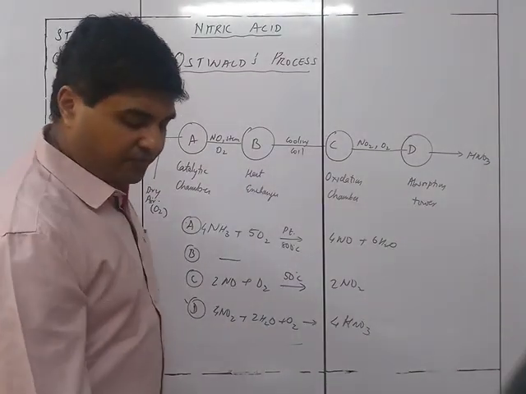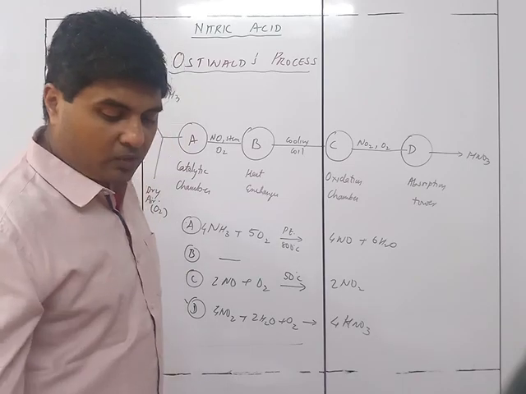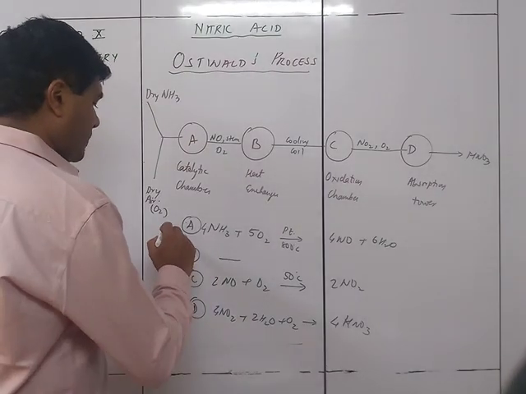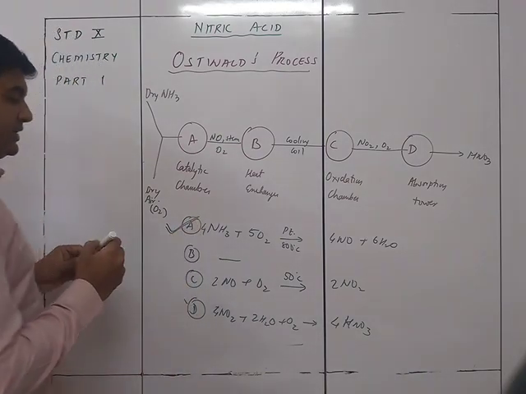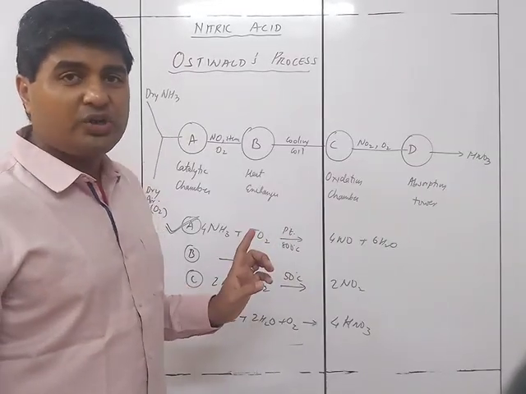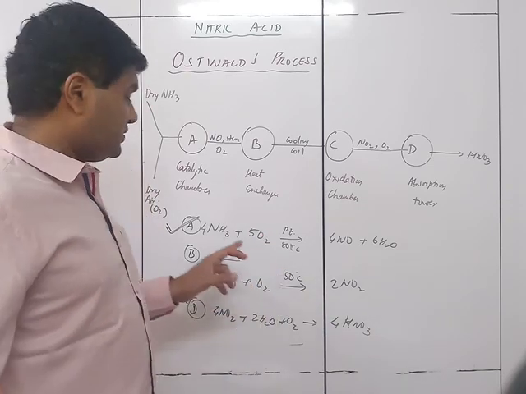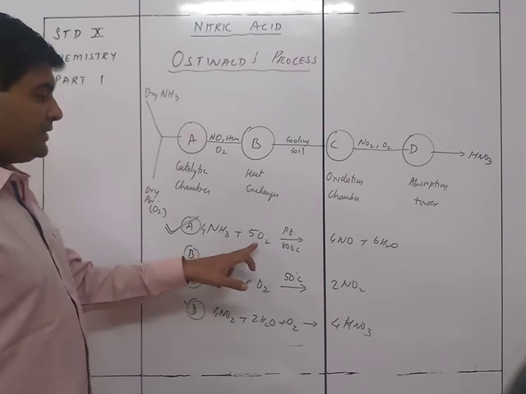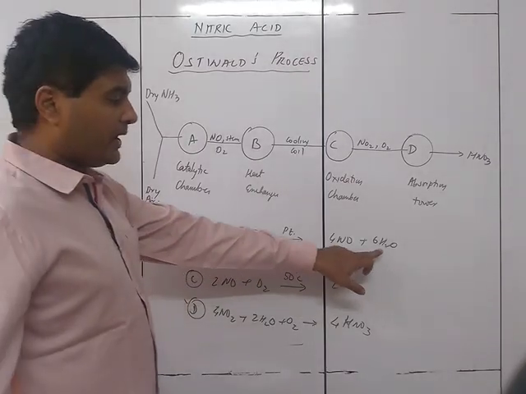So what are the important things we need to learn? Firstly, the equations. This equation is the most important part of the Ostwald process, that is the catalytic oxidation of ammonia. Catalytic oxidation of ammonia is NH3 plus O2 giving NO plus H2O.